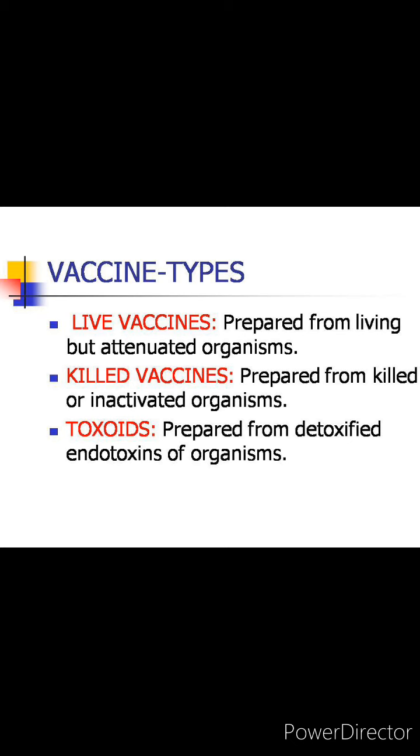So first, the live vaccines. The live vaccines are so called because the organisms, that is the antigen which is used in the preparation of the vaccine, are living but they are attenuated. Now what do you mean by attenuation? Attenuation is a method of weakening the infectivity of a pathogen by repeated cultures or any other technique so that the pathogen can no longer produce disease, but still it stimulates a strong immune response. That means they are made to retain the antigenicity but they lose their pathogenicity.